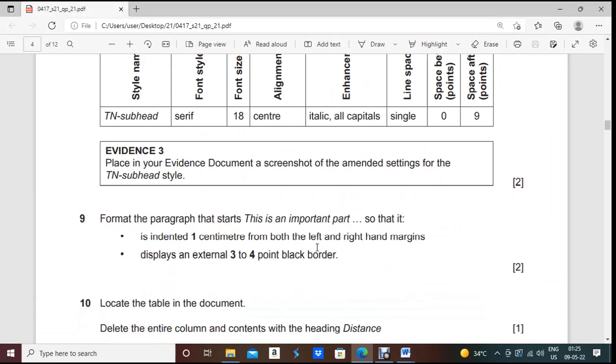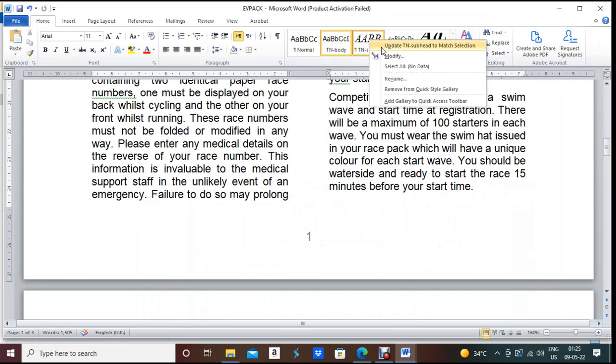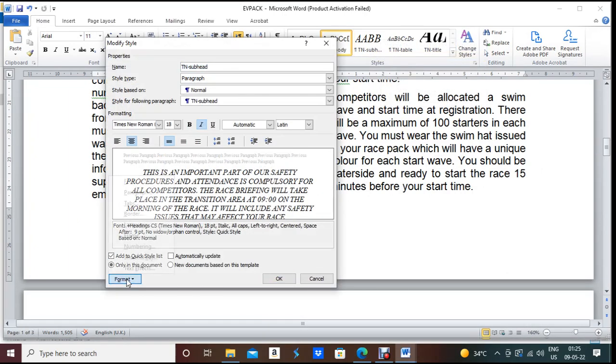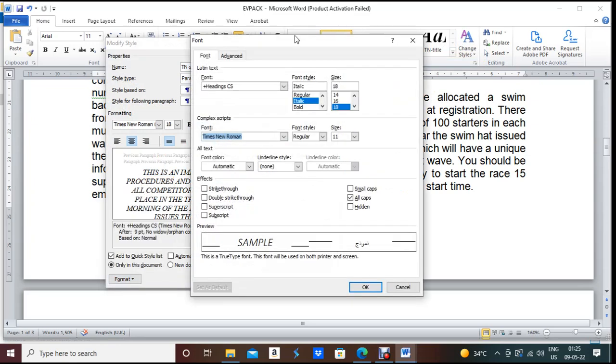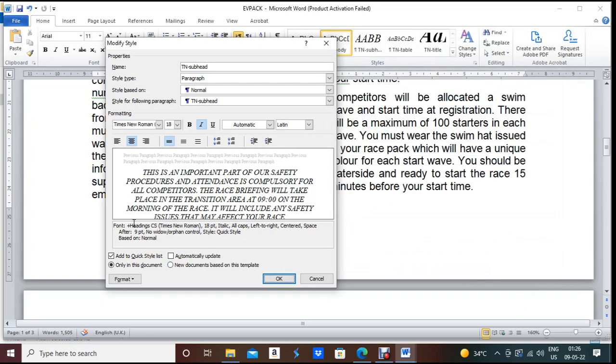Okay, next one. Place in your evidence document a screenshot of the amended setting for the subhead style. So you have to take the screenshot. So subhead, right click, modify. You have to take 2 screenshots. The font one also, 3 screenshots, I think. Font all caps. Here all caps is written. See, here is nothing written like all caps. If I observe this one heading, all caps is mentioned, but before and after is not mentioned.